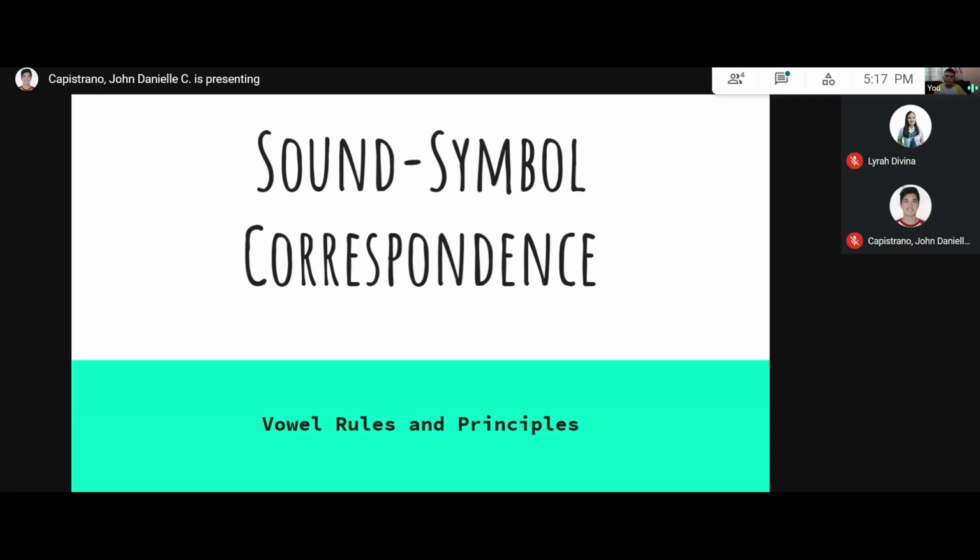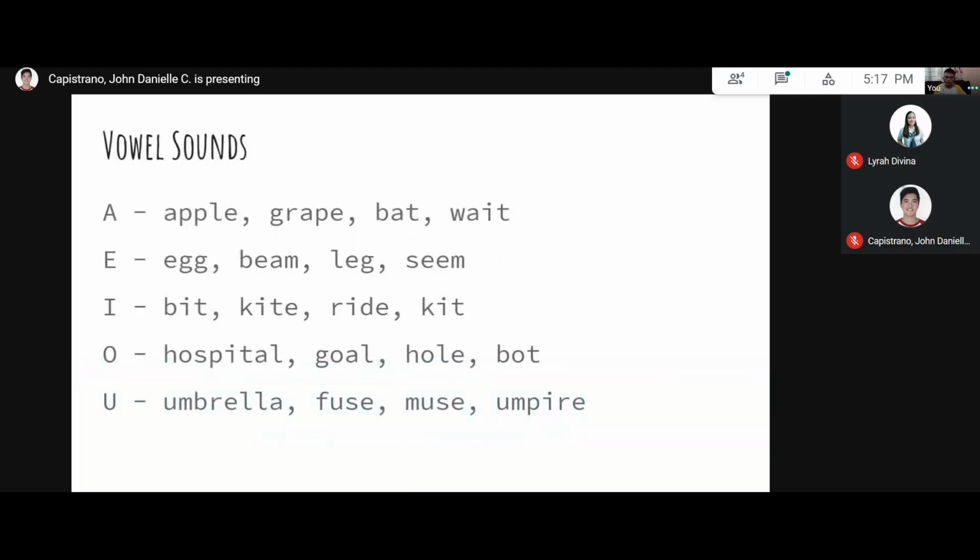Today we'll be discussing sound-symbol correspondence, specifically vowel rules and principles. We will be learning how to pronounce certain vowels in certain situations based on these rules. So here are some vowel sounds first. We have five vowel sounds: A, E, I, O, U. Each sound has long and short variations.